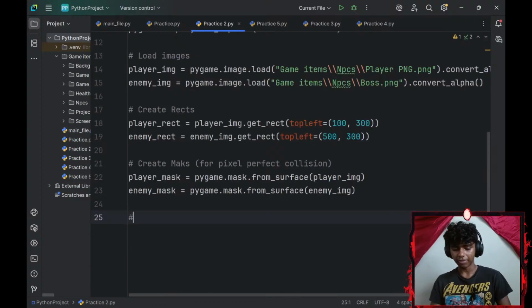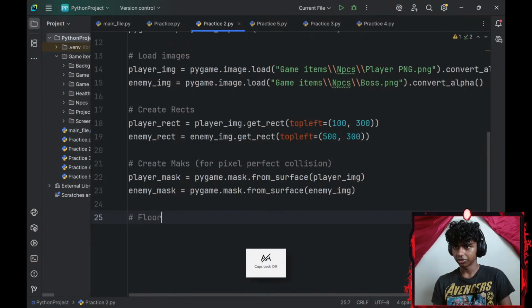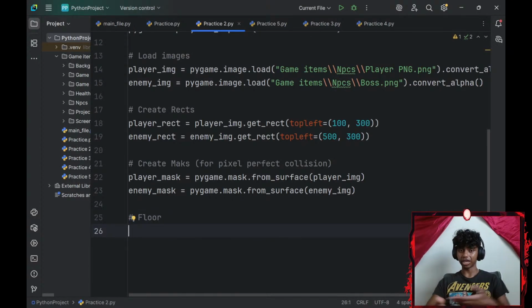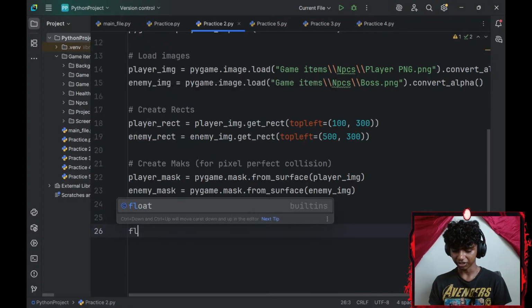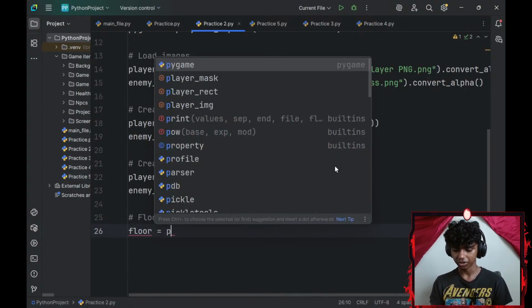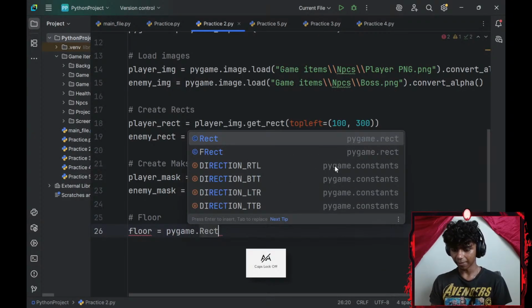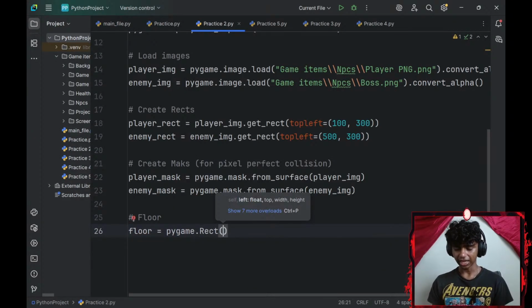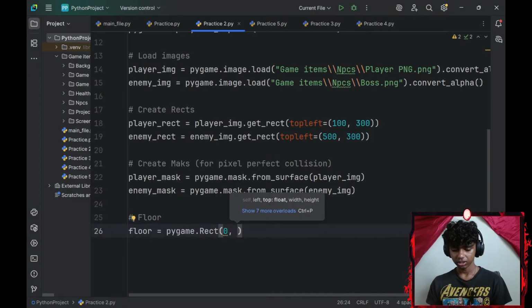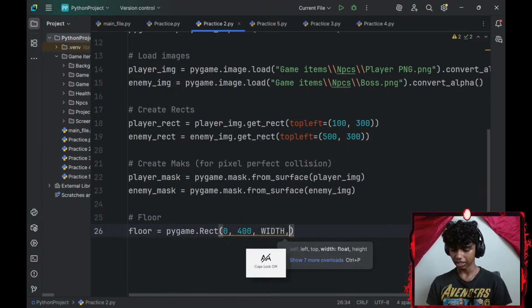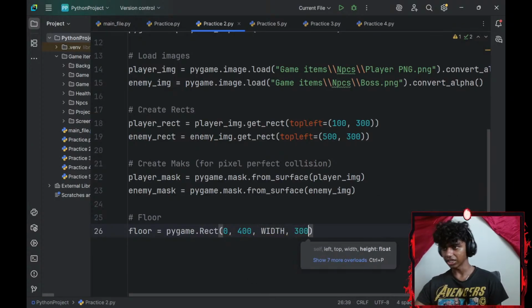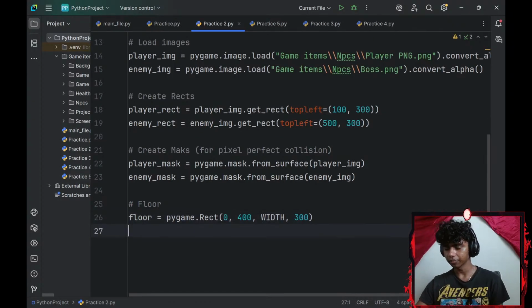Okay, now that I created the masks, let me create a floor. Basically, the floor is where my player and my NPCs are going to stand. This is not that complicated. I'll create a floor variable equal to pygame.Rect, and I'll give the x-axis, y-axis, width and height of my floor. The x-axis is going to be 0, y-axis is going to be around 400, width is going to be my display's width, height is going to be 300. I can change this later, but this is just for now.